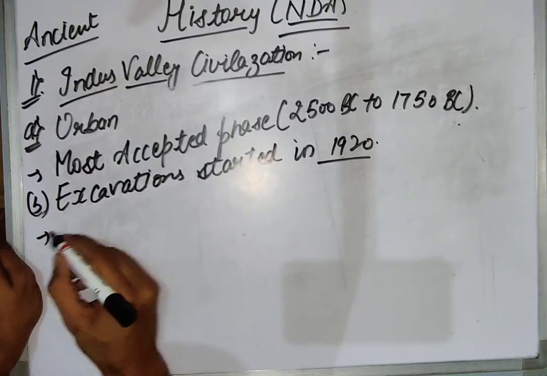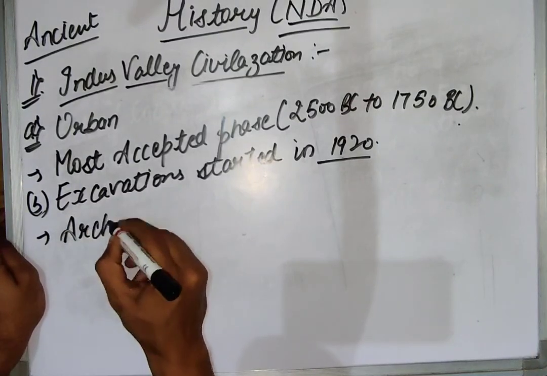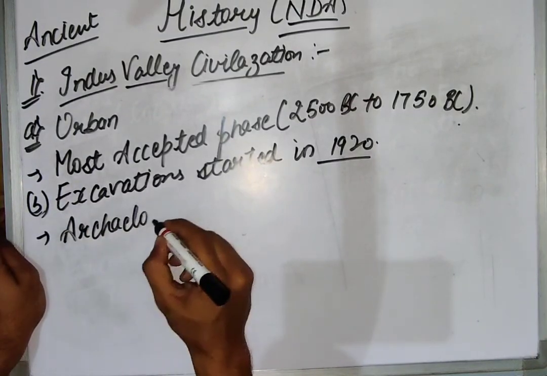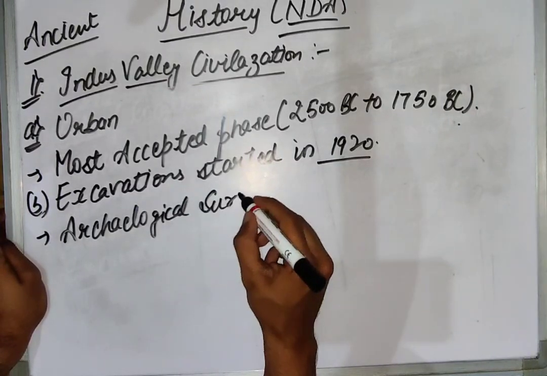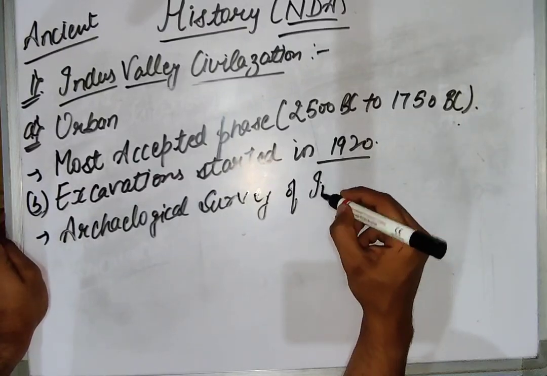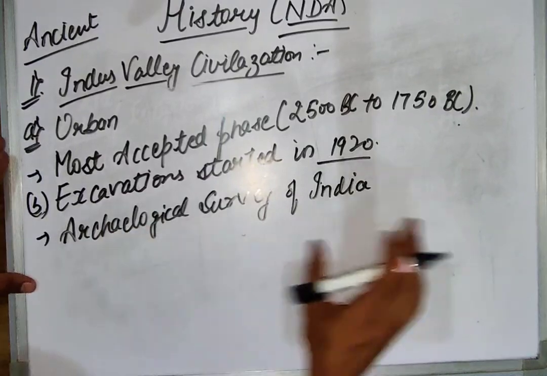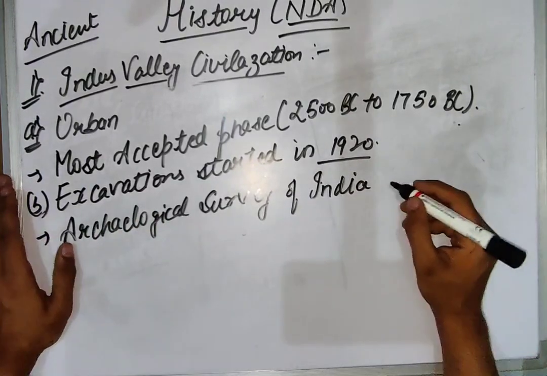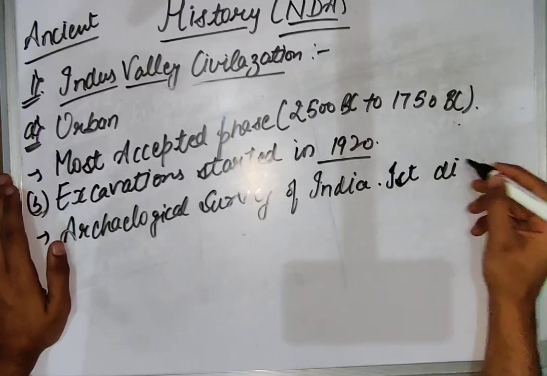Let me write down here. Archaeological Survey of India. First director was Cunningham.